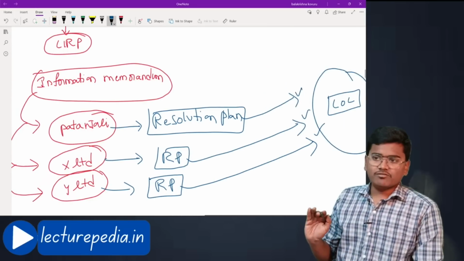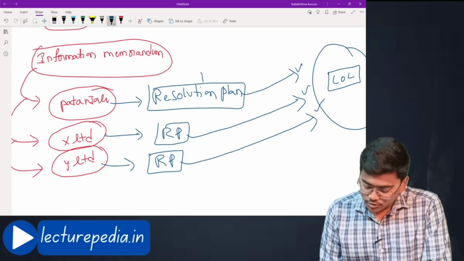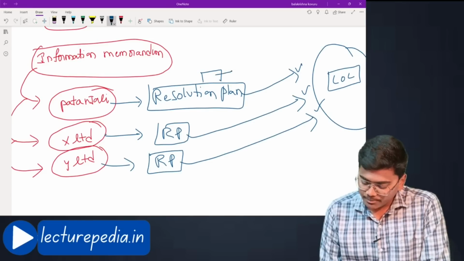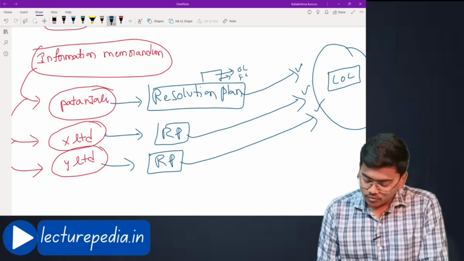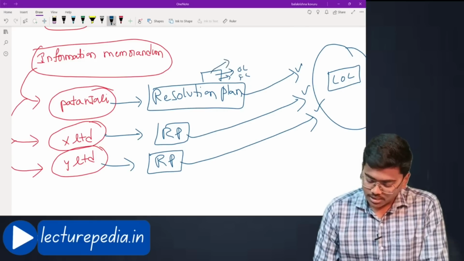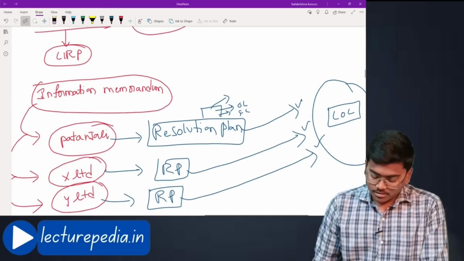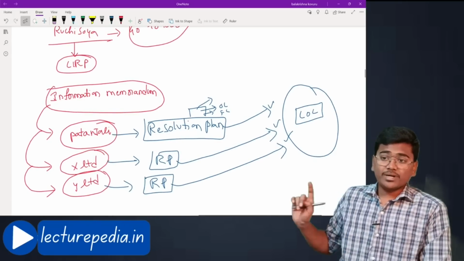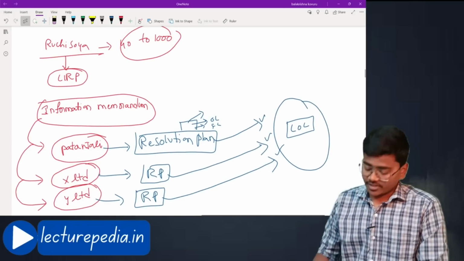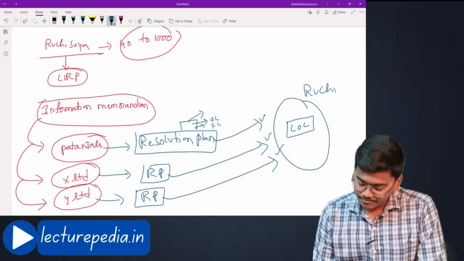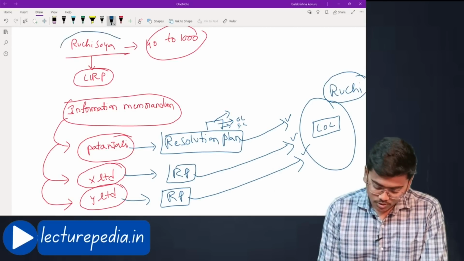Basically, the resolution plan contains how much amount will be paid to operational creditors, how much amount will be paid to financial creditors, and how this company will carry on the business of the corporate debtor. In this case, Patanjali Group's resolution plan was approved by the committee of creditors of Ruchi Soya.